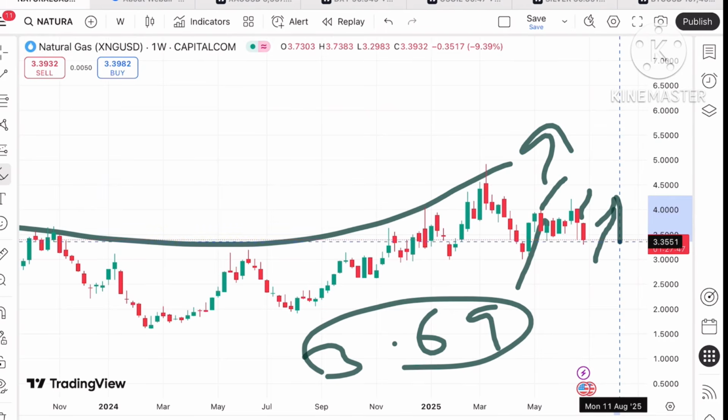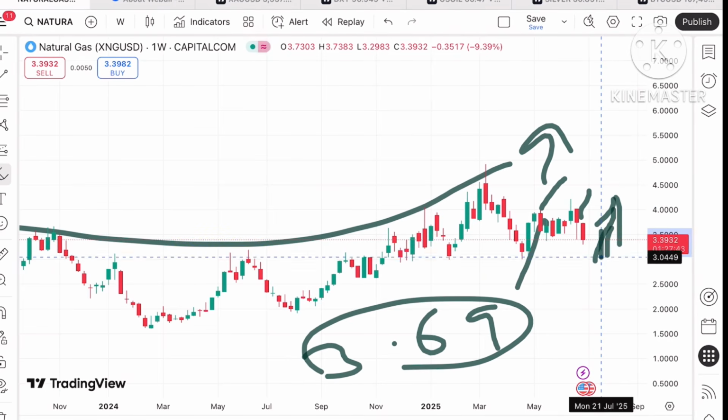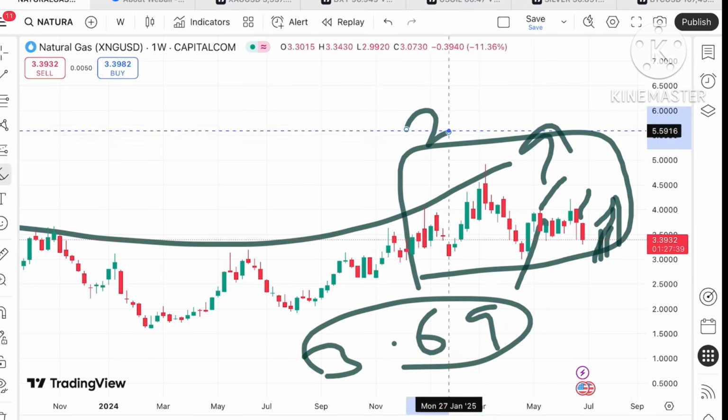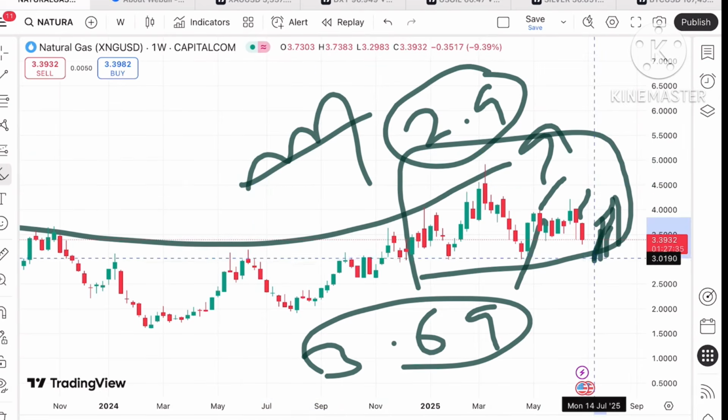But if it starts falling below this level, it can come down towards 3.2, and from there a level of $3. And once it starts falling below this level, it can move below $2.9, and this level is already weak, so we can see the price go further down, and after that a further fall can be seen.